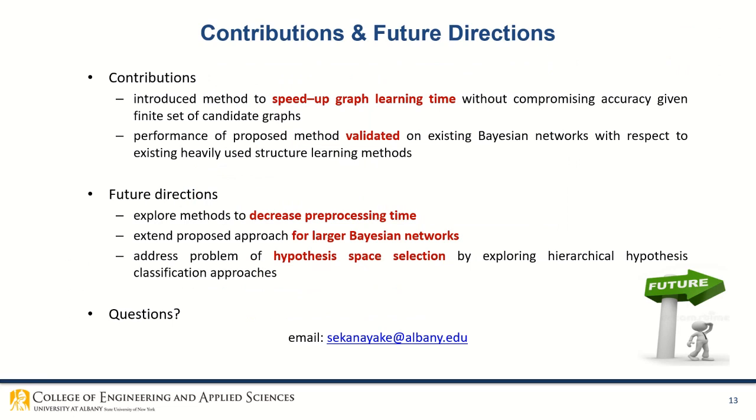In summary, we introduced a method to speed up graph learning time without compromising accuracy, given a finite set of candidate graphs. The performance of the proposed method was validated on existing Bayesian networks with respect to existing heavily used structure learning methods. Finally, as future work, we plan to explore methods to decrease preprocessing time, to extend the proposed approach for larger Bayesian networks, and also to address the problem of hypothesis space selection by exploring a hierarchical hypothesis classification approach.